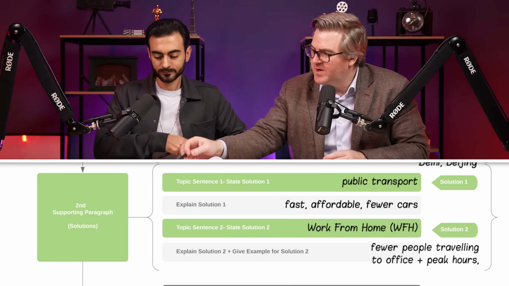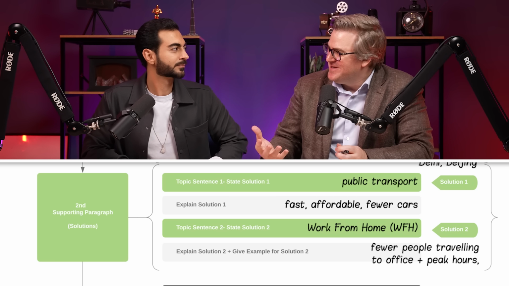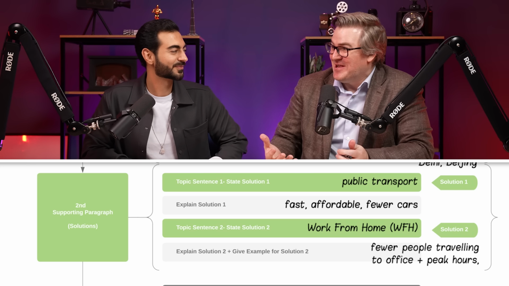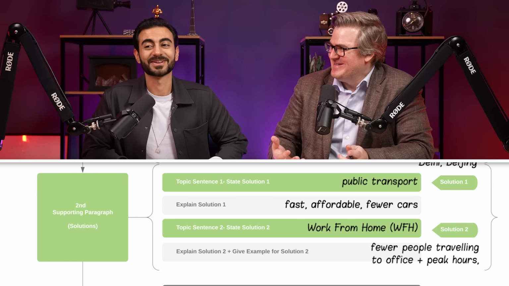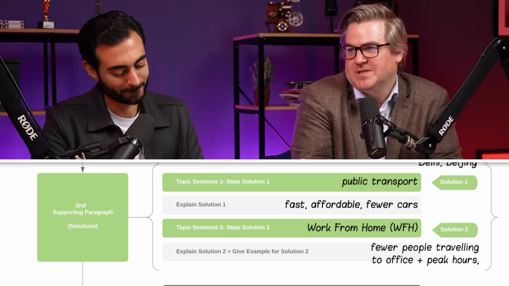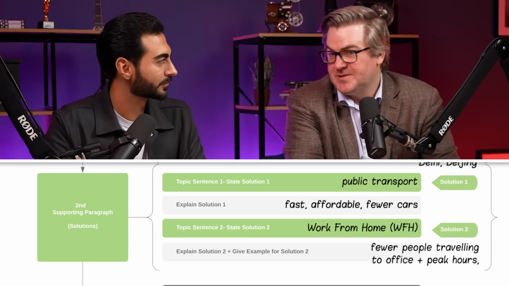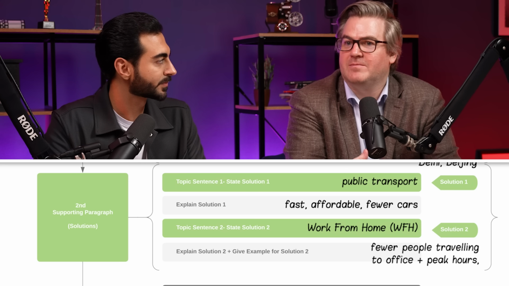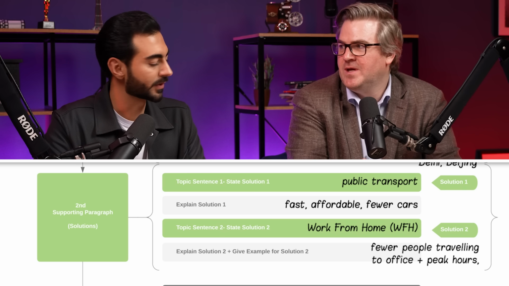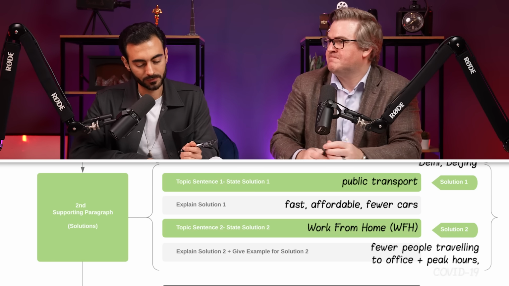And let's think of one example of work from home. Was there a time or an event that happened recently where a lot of people worked from home? Oh, yeah, COVID-19. That's an excellent example. So, for example, during COVID-19, people stopped traveling to the office en masse and worked from home. And it really reduced traffic congestion, showing that it can work.